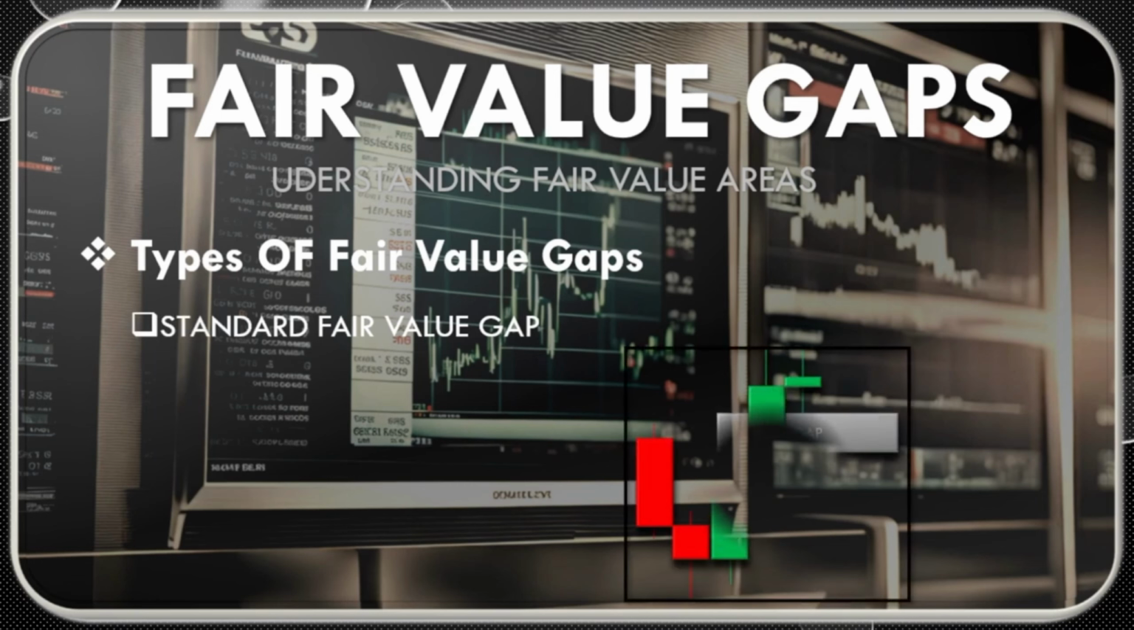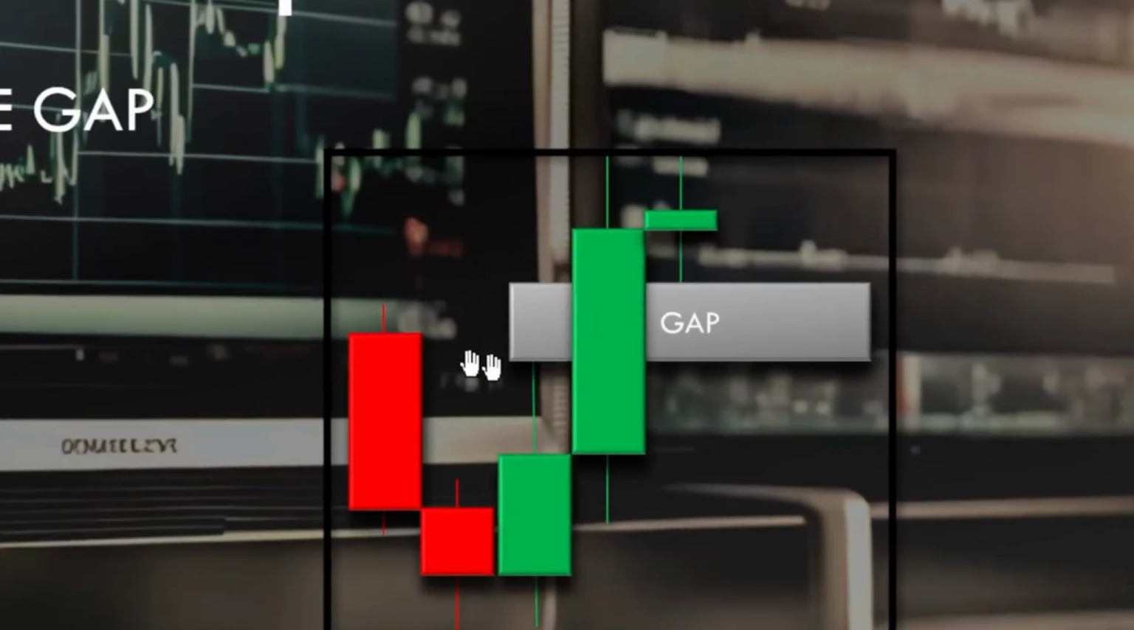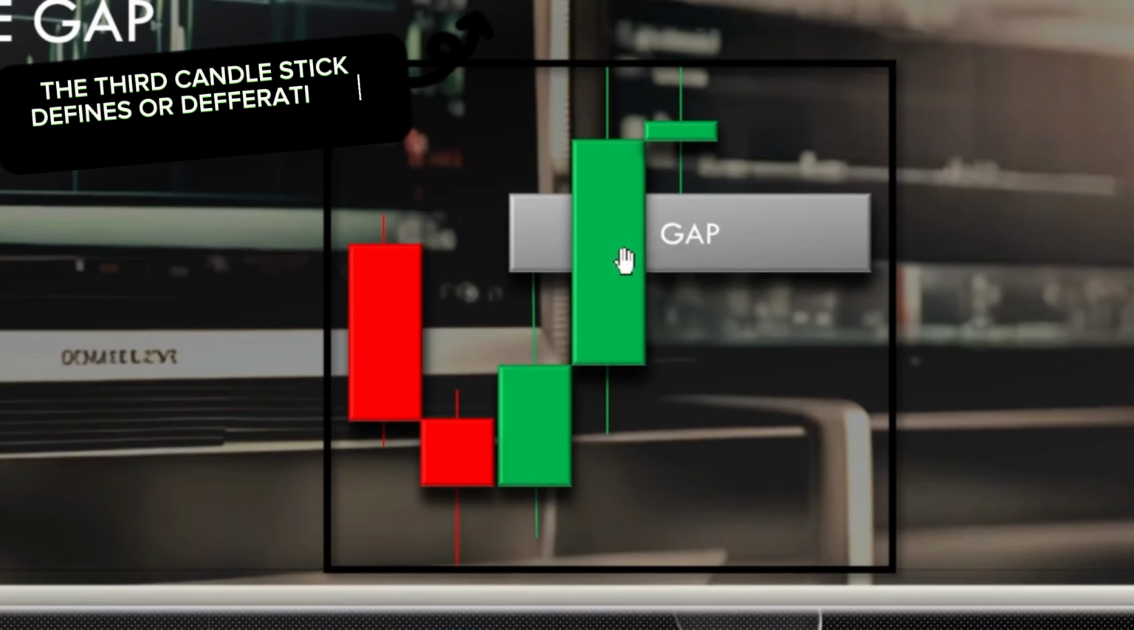So a standard fair value gap looks something like this. A standard fair value gap is a gap with 3 momentum candles. Remember, the first candle can do anything, the second candle can do anything. But when defining a standard fair value gap, we are considering the behavior, the characteristics, of the third candle.